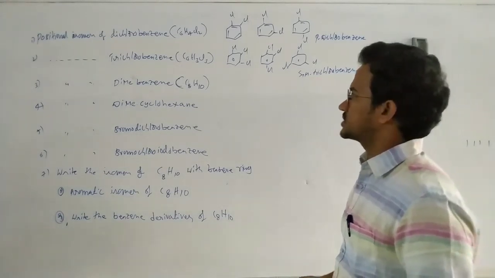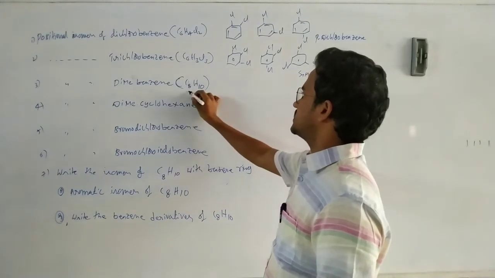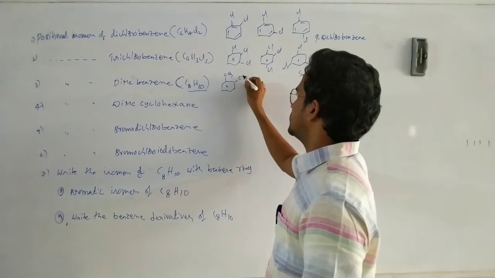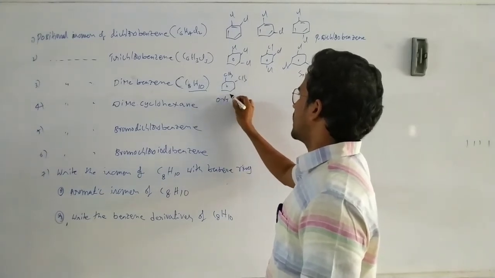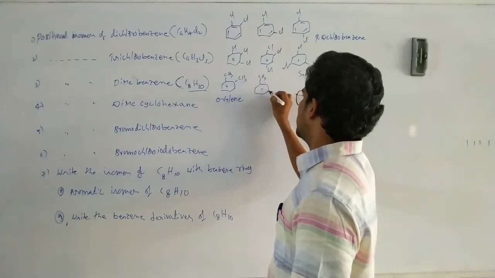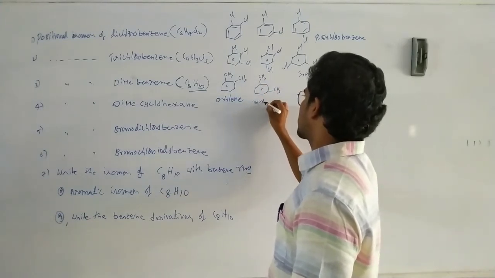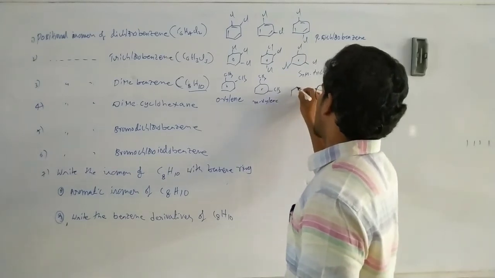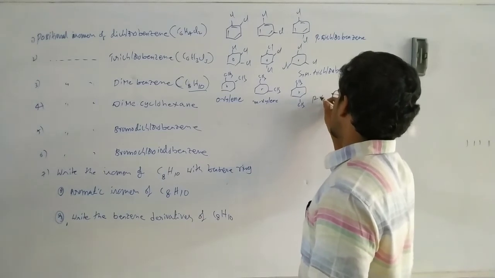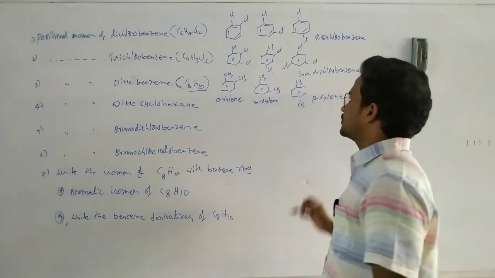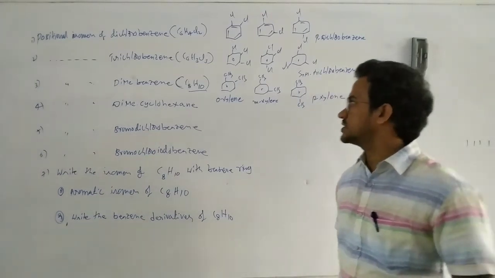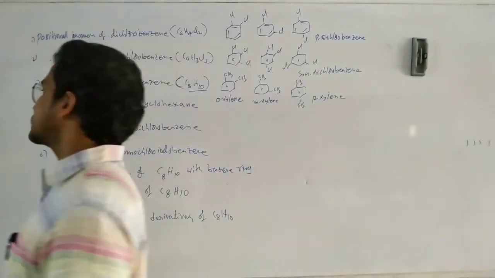Now next, dimethyl benzene. Its formula is C6H10. This is CH3. This one is orthoxylene. And next, CH3 and CH3. This is metaxylene. And finally, CH3, this is paraxylene. If two CH3 groups are present, those are called xylene. Okay, orthoxylene, metaxylene, and paraxylene.